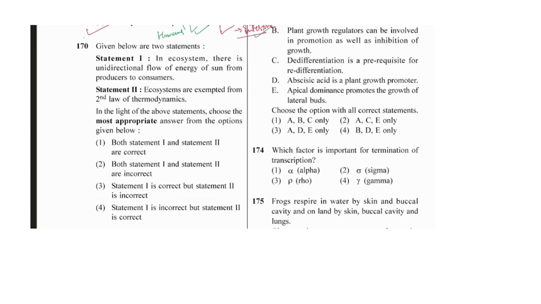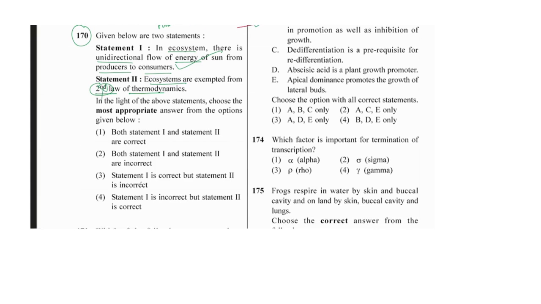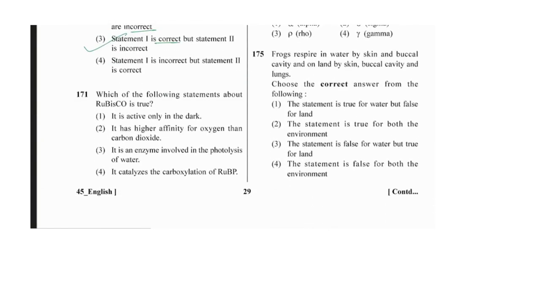Then question number 170: in an ecosystem there is unidirectional flow of the energy of the sun from producer to consumer. From producer to the consumer directly. And ecosystems are exempted from the second law of thermodynamics. It is not exempted from the second law of thermodynamics, so the second one is incorrect. First correct and second incorrect, sorry.